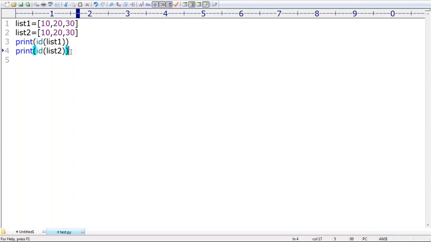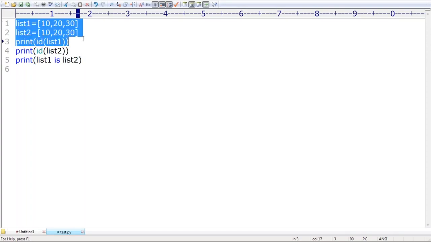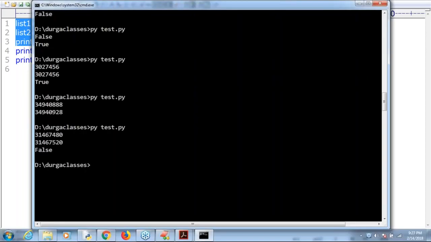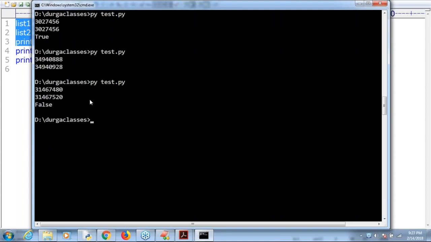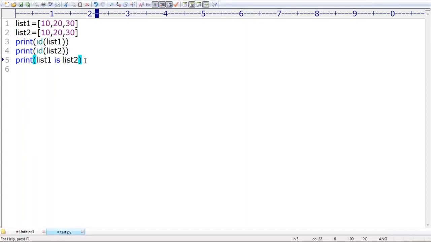Now I'm using list1 is list2. What's the answer? The is operator is always going to check address comparison. The addresses of these objects are both different. What is the answer? False is the answer. Remember this, because both objects are different. Sir, I don't want address comparison. I want content comparison.